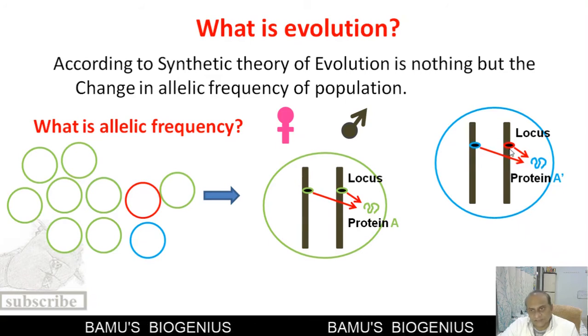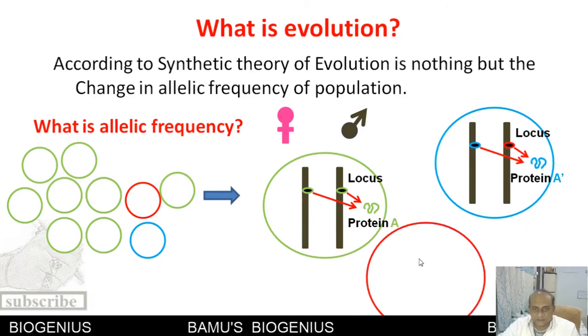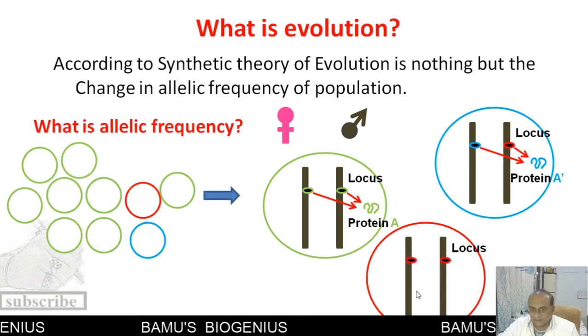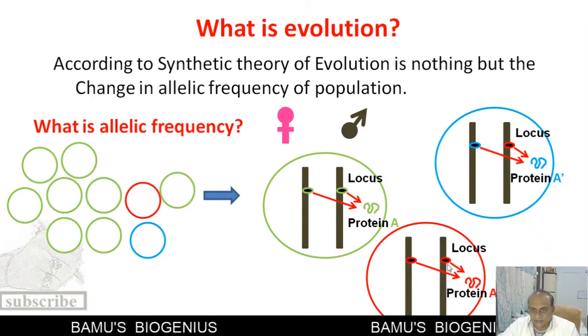This particular region is showing a red color, which means a different type of allele. Now here is another individual, this one. Again it has the same chromosomes, the same locus, but on this locus this allele is coding for a different type of protein, protein A star.